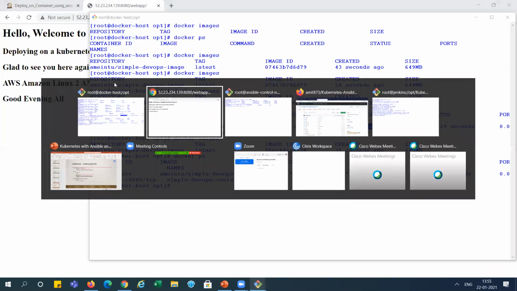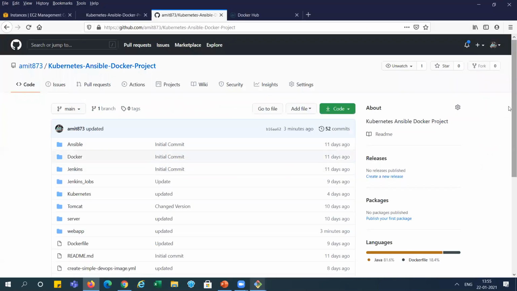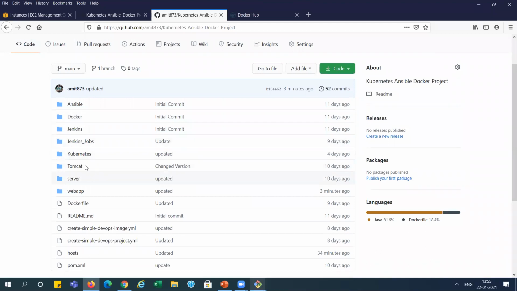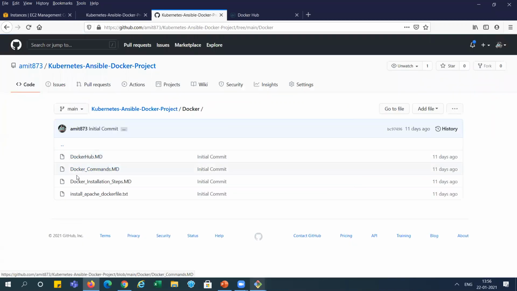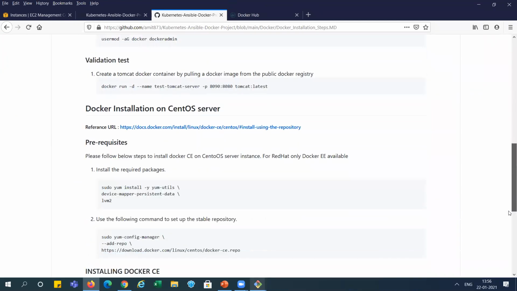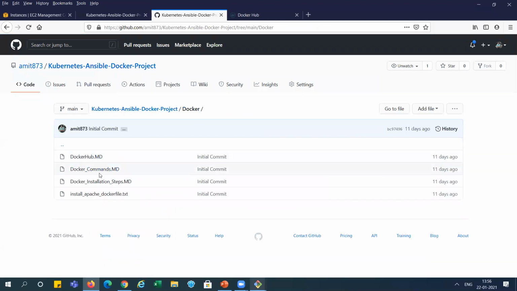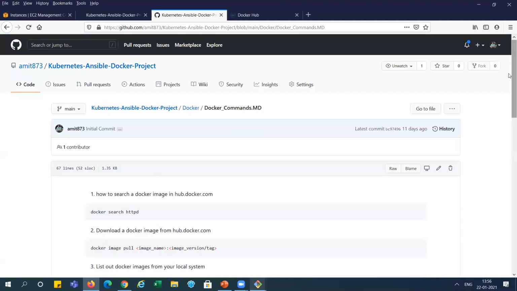So that is for this demo, but I want to show you something in GitHub because I created those files here. You can see here for the Docker side, I have just steps there: how to install Docker. These are steps I have already there. You can see on the different instances how to install it, right? And also you can see some Docker commands over here, right?